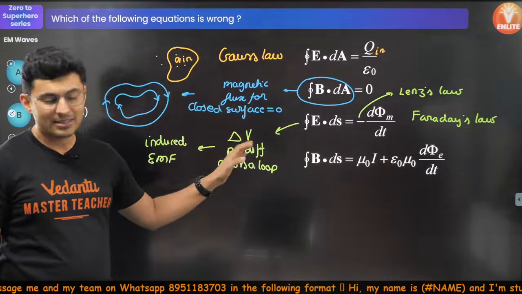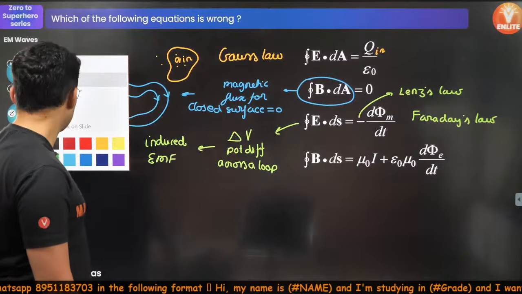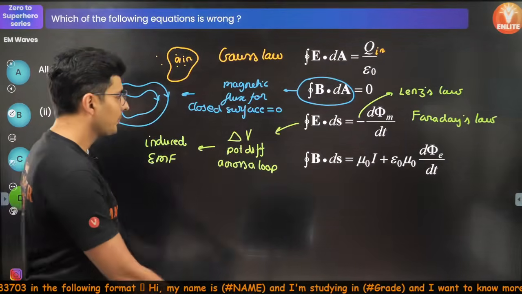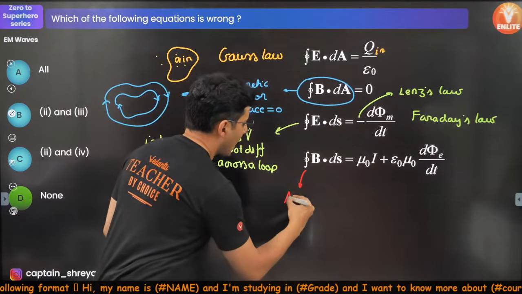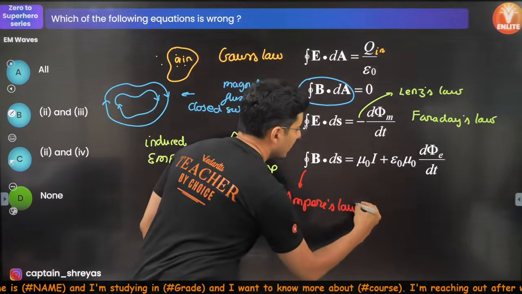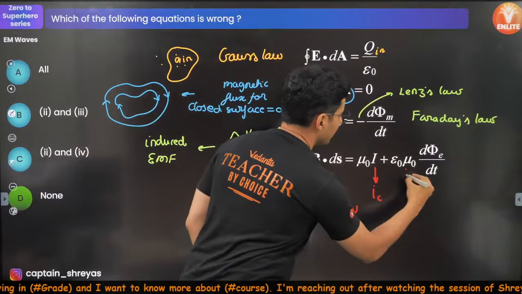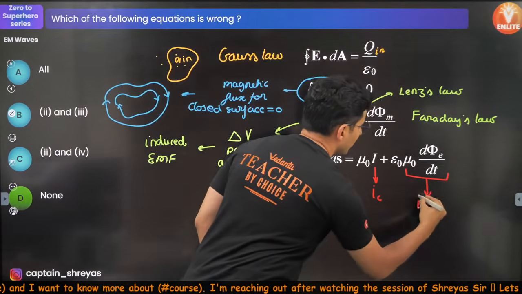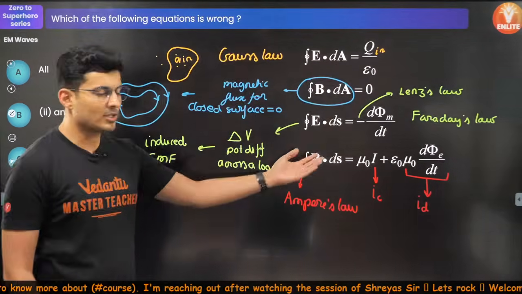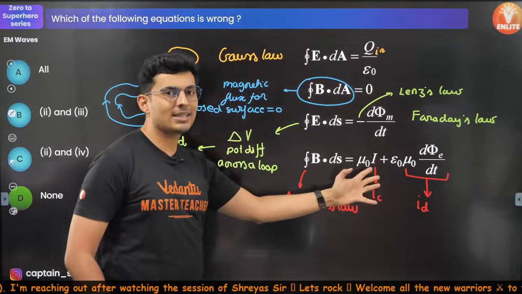How many of you remember this? And this one is your modified Ampere's law. I just told you about it some time back. This one is your conduction current and this one over here is your displacement current. So all the equations are correct.